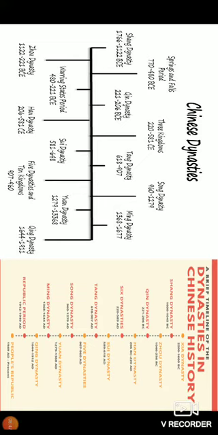1644 to 1911 CE, that is on the eve of the First World War. Till the First World War this dynasty ruled. So for the important dynasties, we will have a little look at them.